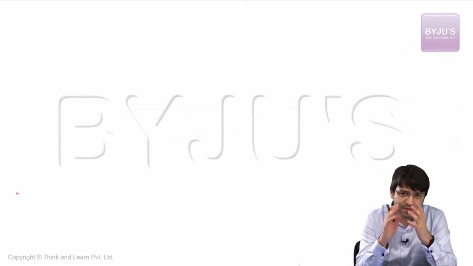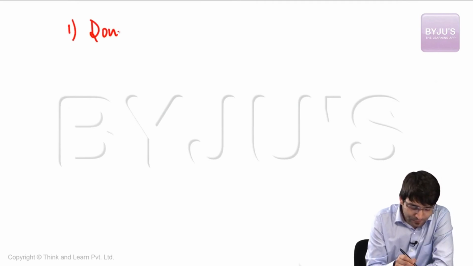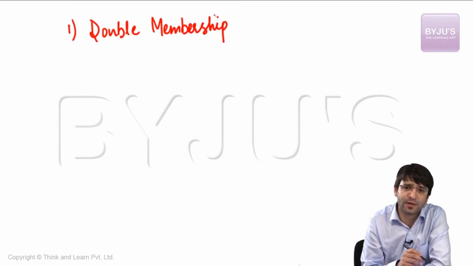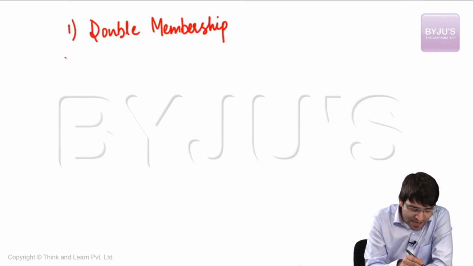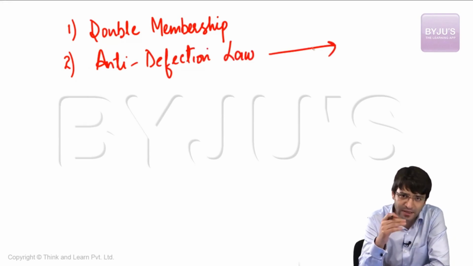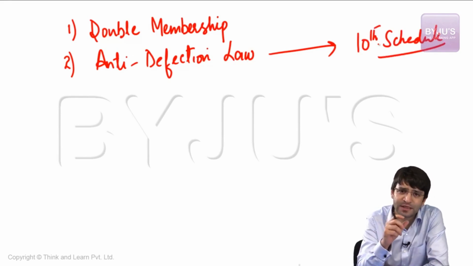Apart from these disqualifications, a member of the parliament can also be disqualified on the grounds of double membership. That means you cannot be simultaneously a member of Rajya Sabha as well as Lok Sabha. You will have to vacate one seat. At the same time, you can be disqualified under anti-defection law. But this thing we will discuss in detail in the schedules because this is something that is talked about by the 10th schedule. As of now, just remember that you can also be disqualified on the grounds of defection under anti-defection law.